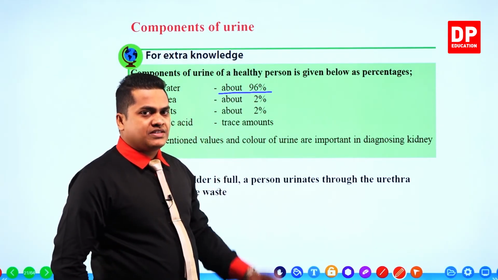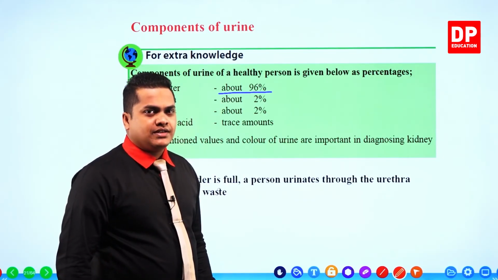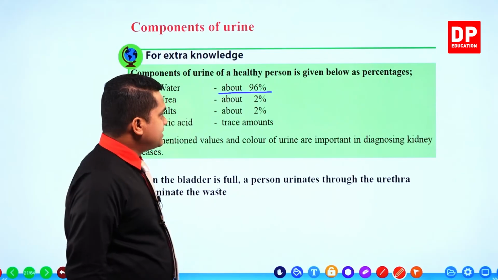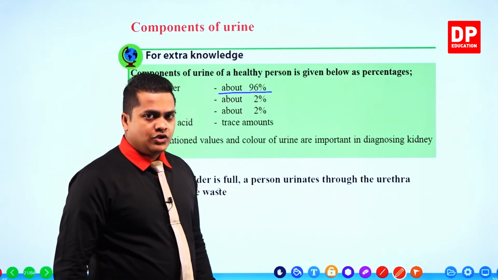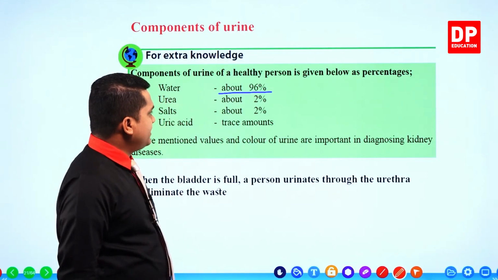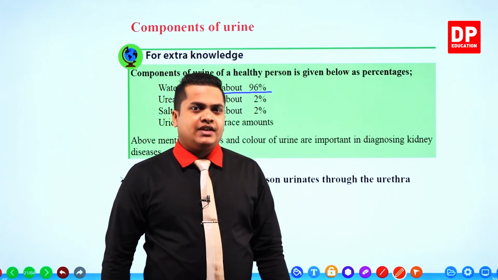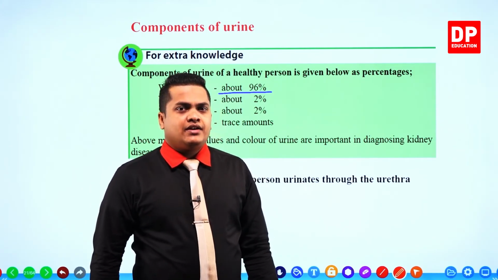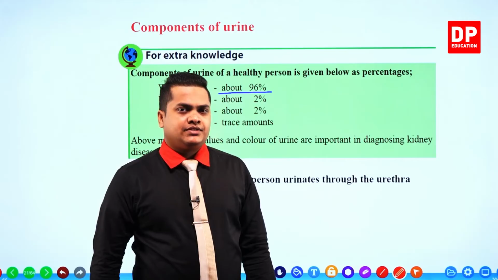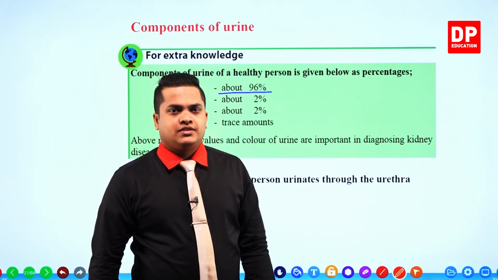Then after that, if you take urea, urea is about 2%. So about 2% we can observe urea within urine. Then after that, there are different types of salts contained within urine, and about 2% of these excretory products are salts.